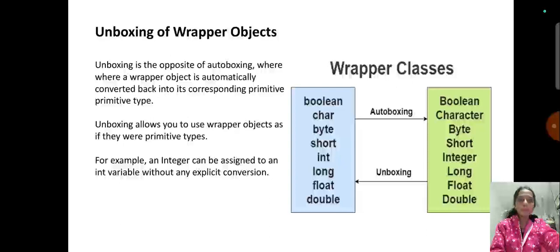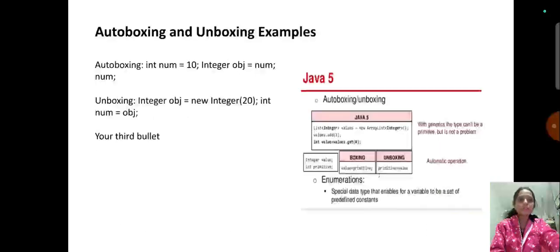For example, an Integer can be assigned to an int variable without any explicit conversion, like boolean, char, byte, short, int, long, float and double. This is about the unboxing of wrapper objects.